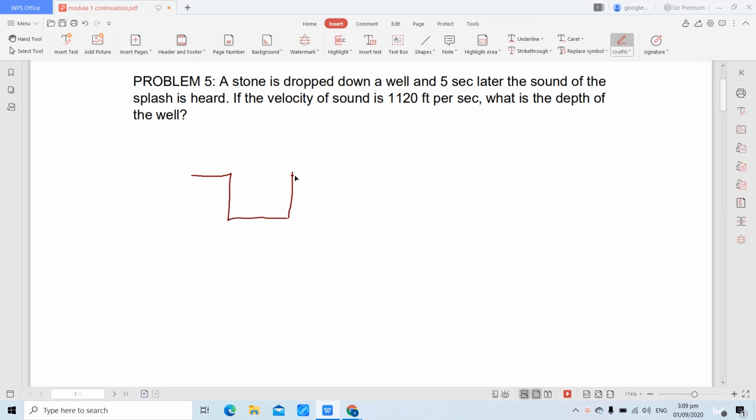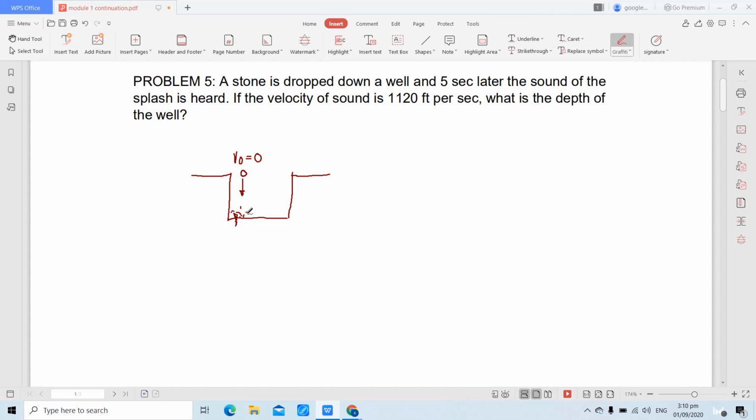So assume natin, ito yung well natin. So from this point, we have a stone and that is dropped down. So tendency nun, the motion will go downward. Since it is dropped down, from this word, we can say that the initial velocity of the stone is equivalent to 0. So pupunta mismo sa baba, ito yung groundwater natin.